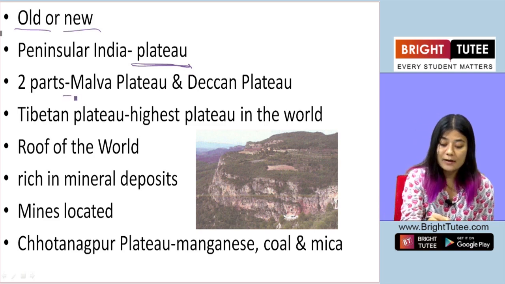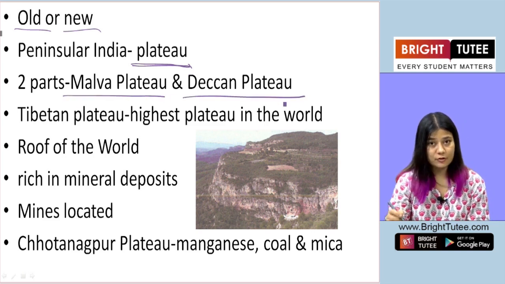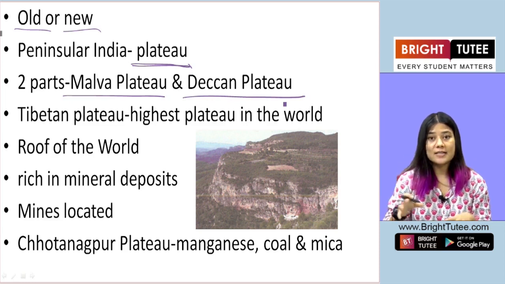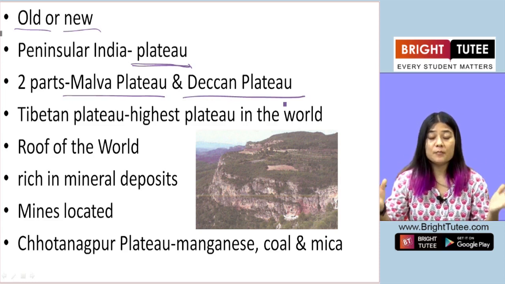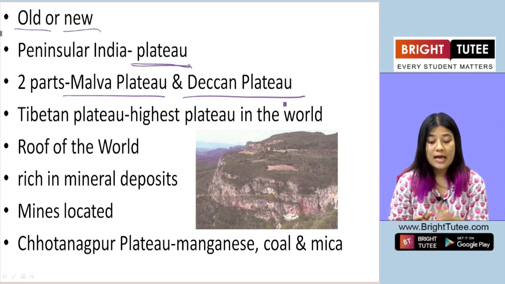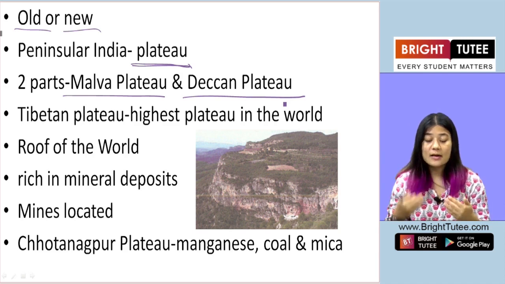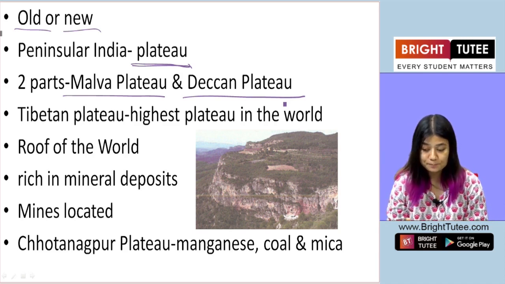They are the Malwa Plateau and the Deccan Plateau. The peninsular part itself is a big plateau region, and that plateau region is divided into two. One is called Malwa, the other is called Deccan Plateau.